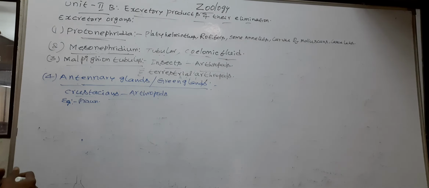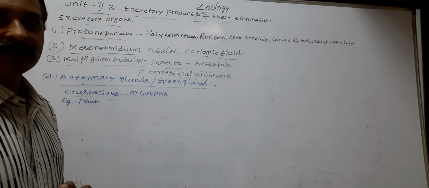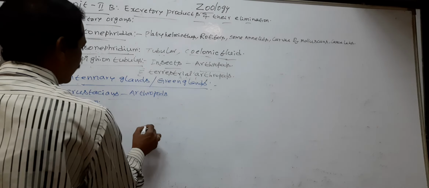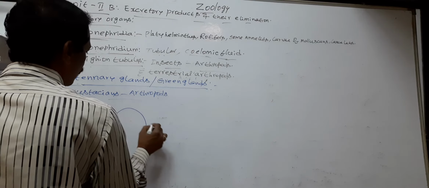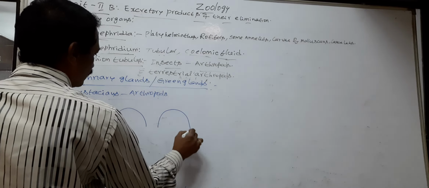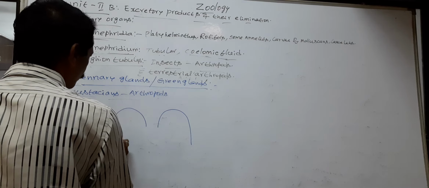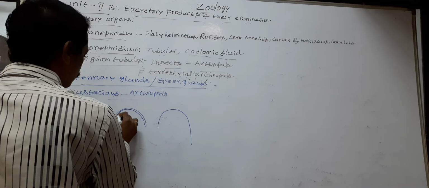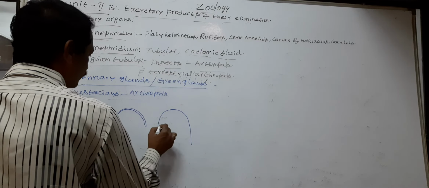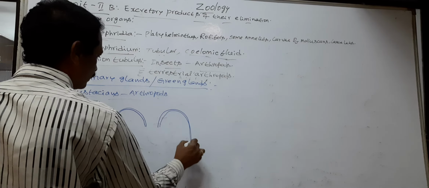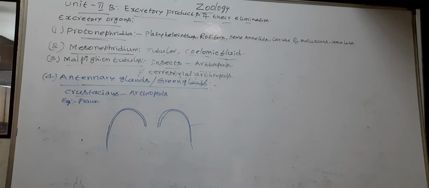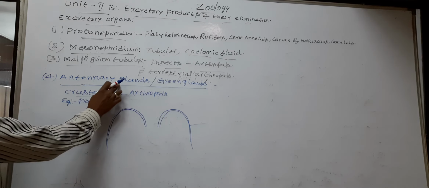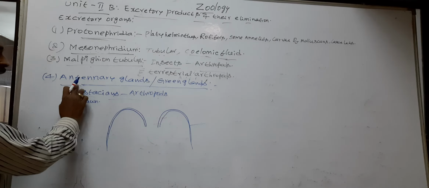The antennary glands are located at the bases of antennae. The head of the arthropods possesses long elongated structures called antennae. So the bases of antennae possess excretory glands called antennary glands.